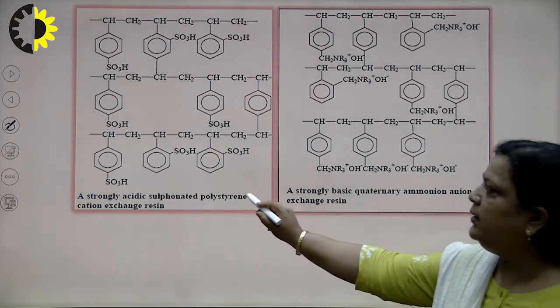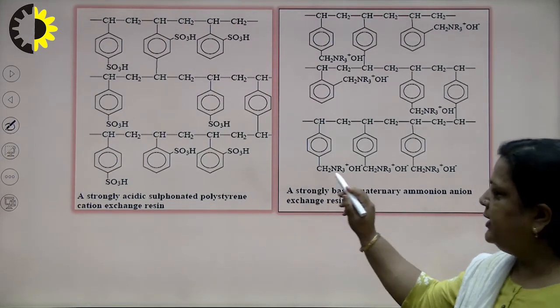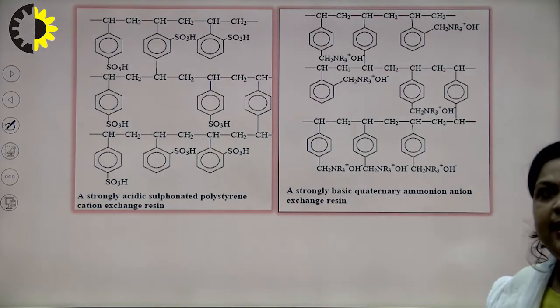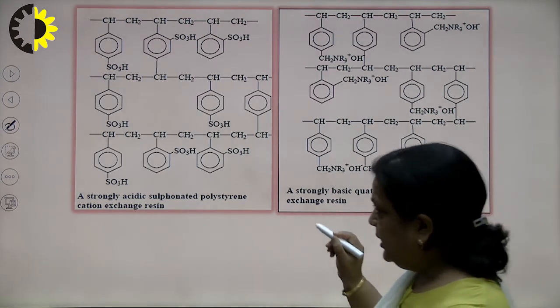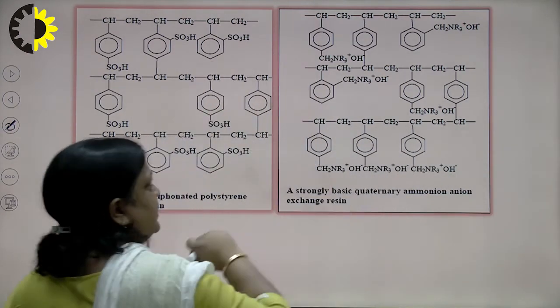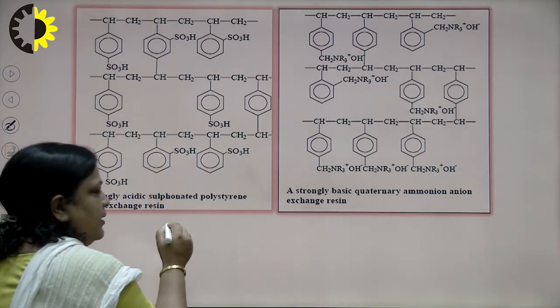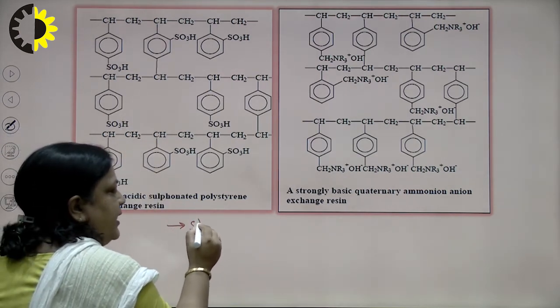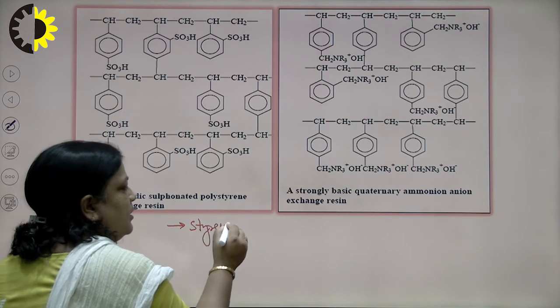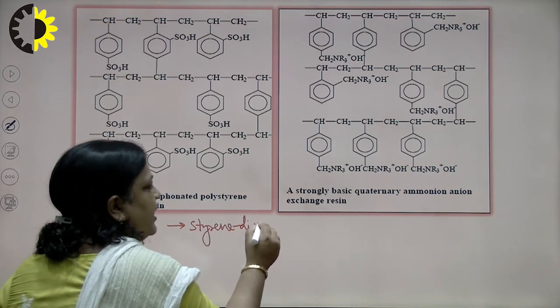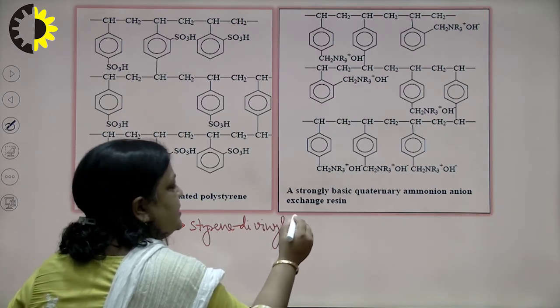This is the simple structure of cation exchange and anion exchange resins. In both structures we see that the chain is the same, and the chain means styrene divinyl benzene.